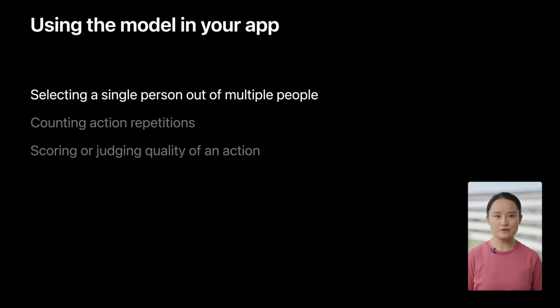Your app may remind users to keep only one person in view when multiple people are detected, or you can implement your own selection logic to choose a person based on their size or location within the frame. And this can be achieved by using the coordinates from pose landmarks.